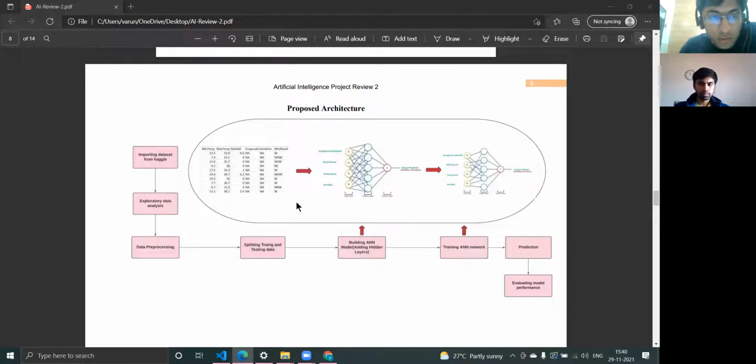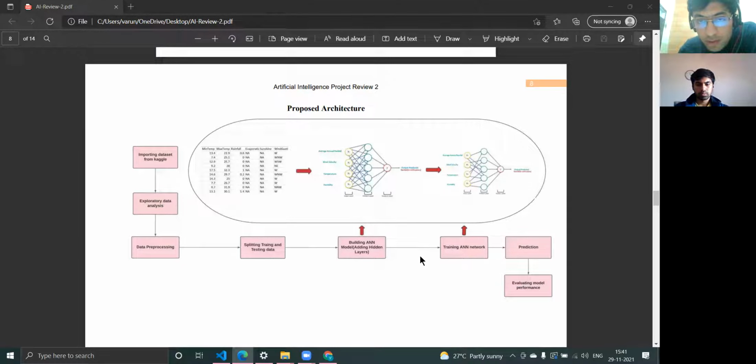What we'll be doing is first importing our dataset from Kaggle, and then performing some exploratory data analysis on our data to find out certain interesting features and correlations between the various attributes. Then we'll be performing data pre-processing, where we'll be taking care of the missing values in our data and the various categorical values.